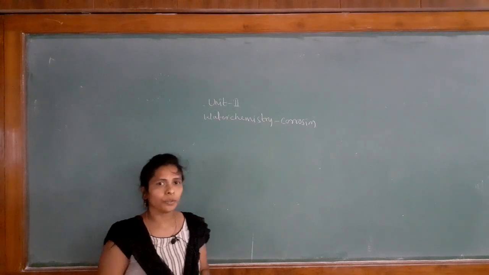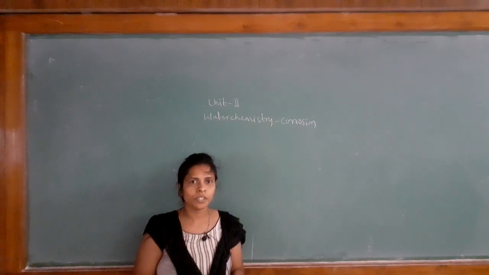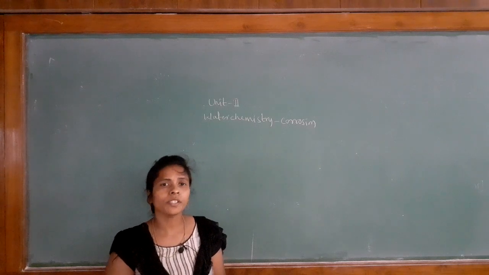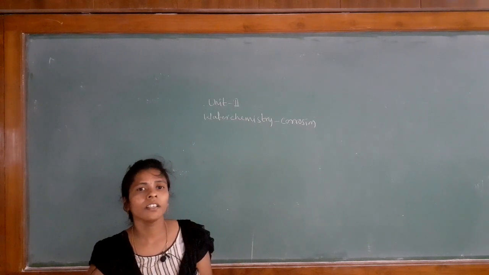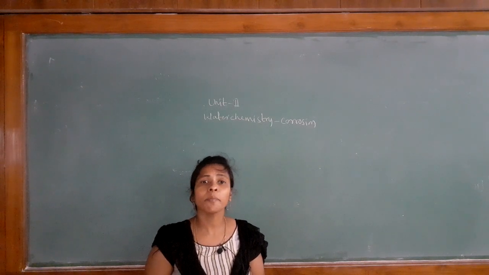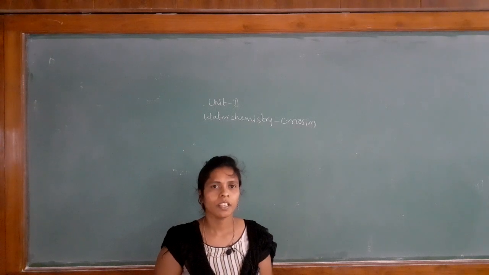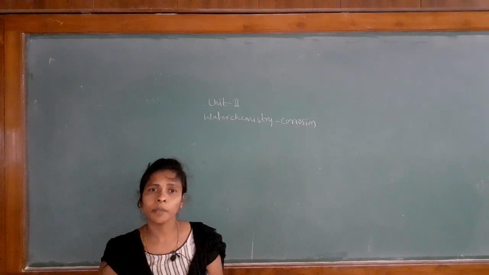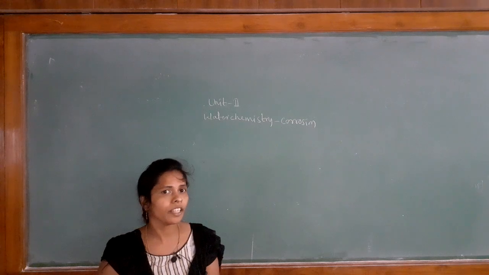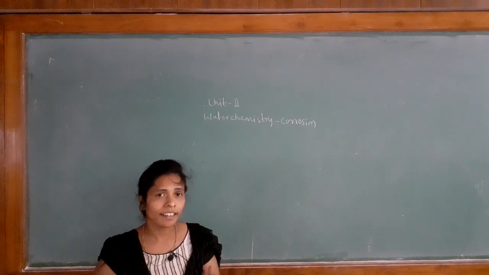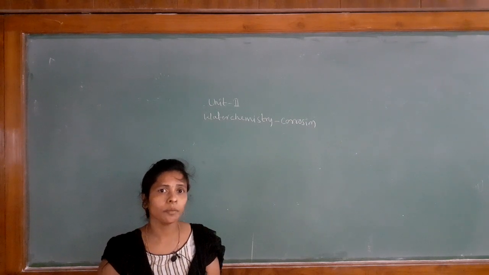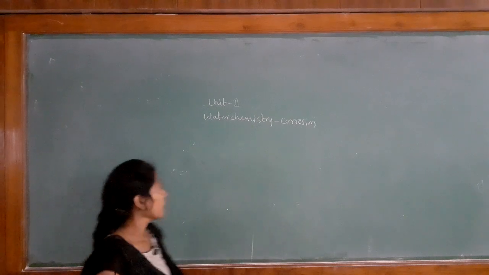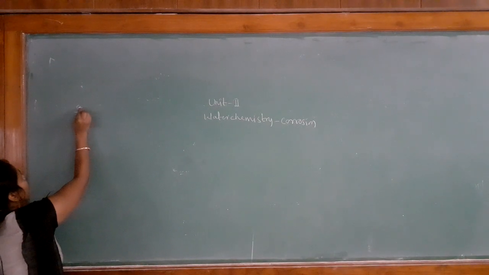Today I am going to start unit 2, that is water chemistry and corrosion. Before going to see water chemistry and corrosion, let us see what are the main sources of water. We know the main sources of water, from where we are getting the water. One is the rain water, lake water, pond water and the sea water. So all these are the sources of water.